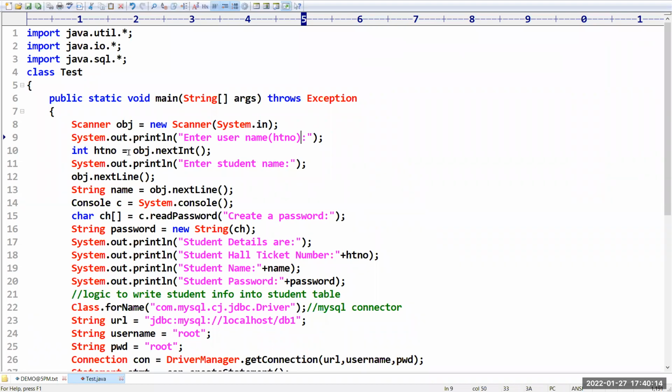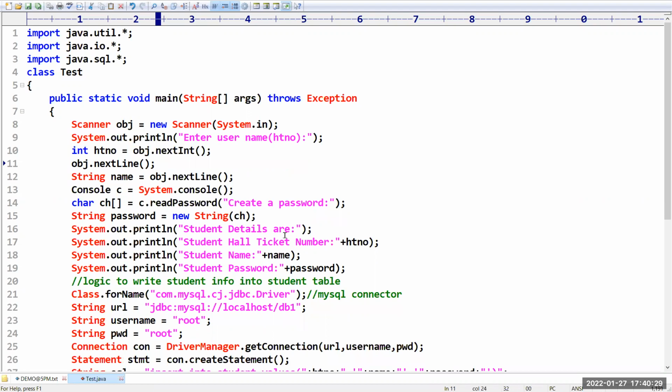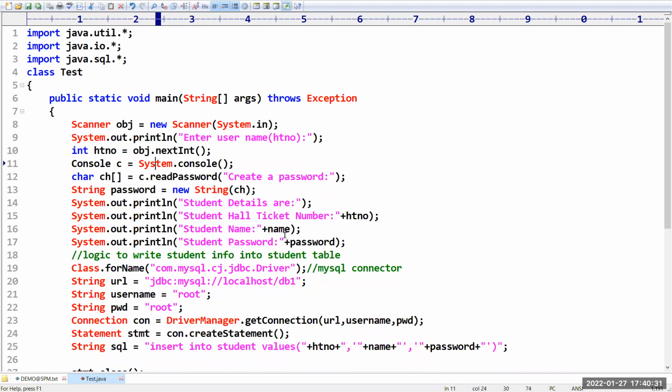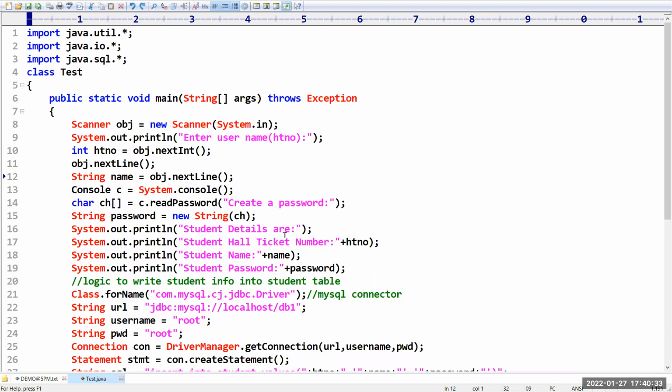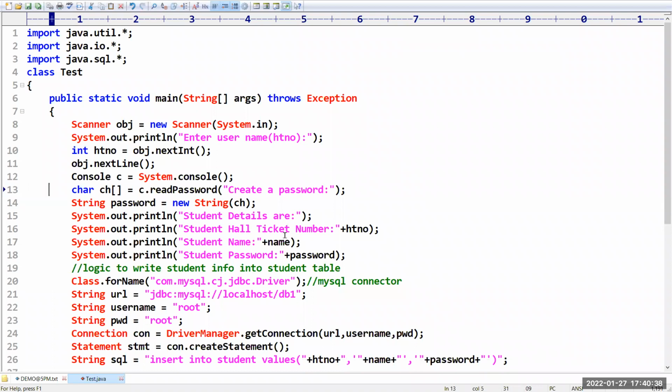Then, sir, integer hall ticket number is equal to obj dot nextInt, which is used to read a hall ticket number. So what is the next activity? We have to read the password. Sir, I am creating console and I am asking the user to enter the password. Then I'm converting the password into a string format.